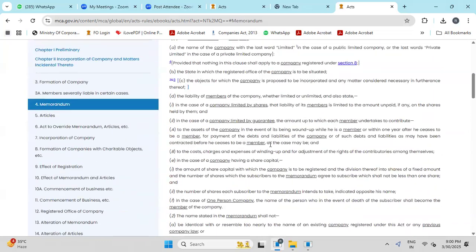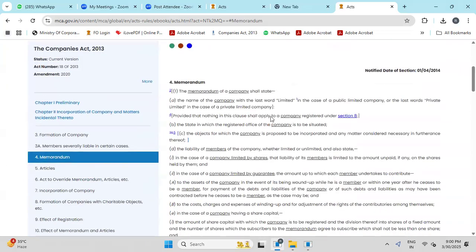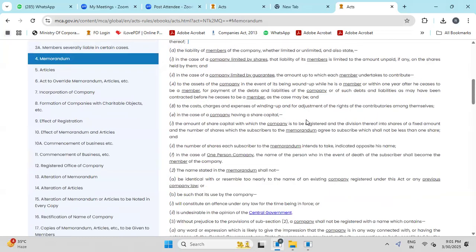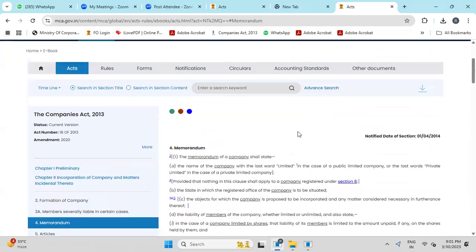This is what the memorandum under section 4 of the Companies Act 2013 contains: the name of the company, the state in which the registered office of the company is situated, the objects of the company, and matters considered necessary in furtherance of the main objects, the liability clause, and the capital clause. So these are all given in the memorandum of association of the company as per section 4 of the Companies Act 2013. Hope you are clear about the memorandum of association of the company. Thank you.